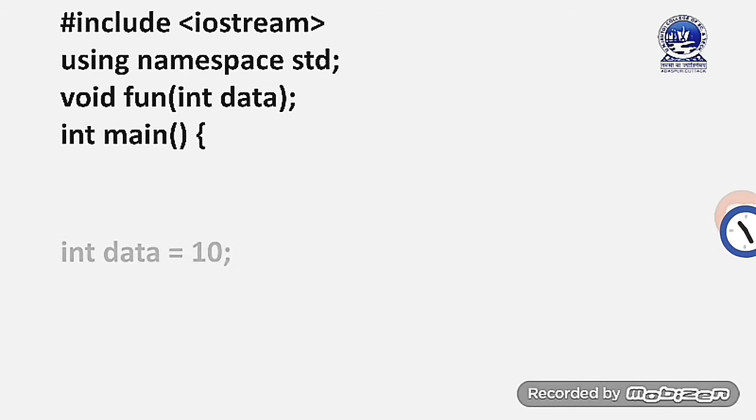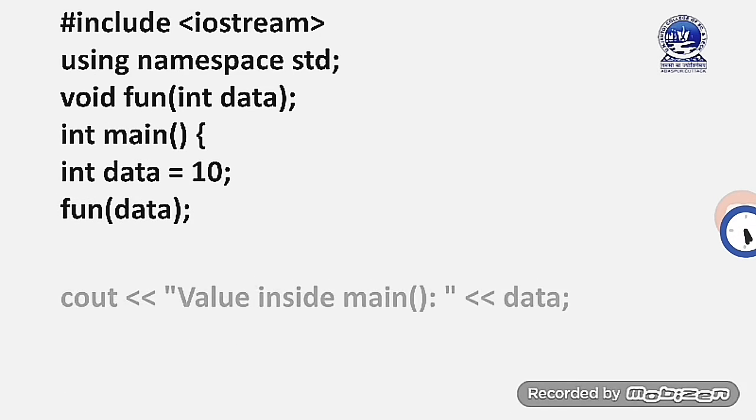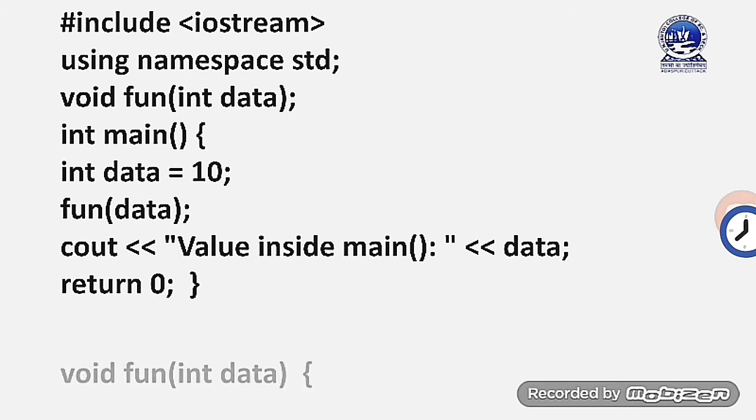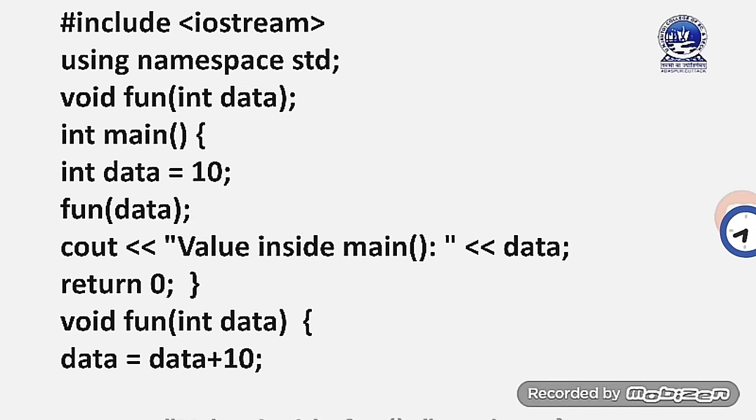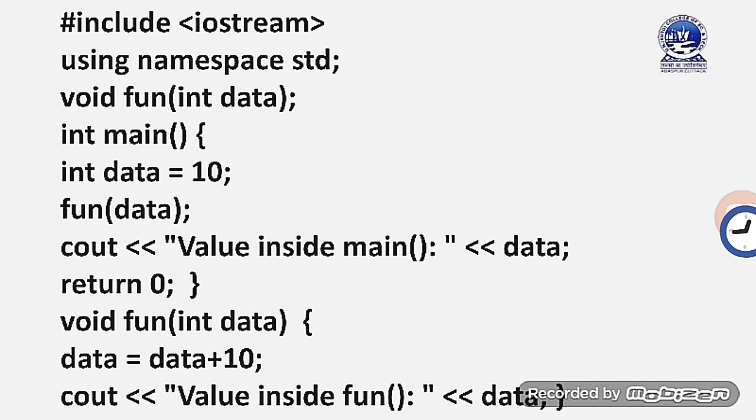Here I have used one example to explain call by value. The program is: include iostream, using namespace std, void fon(int data). It is the function declaration. Inside int main we have used one data, and the value of the data is 10. Then we are passing the parameter, that is data, to the fon function.